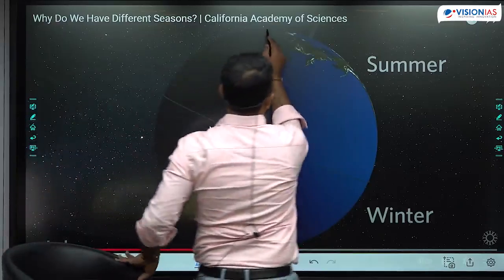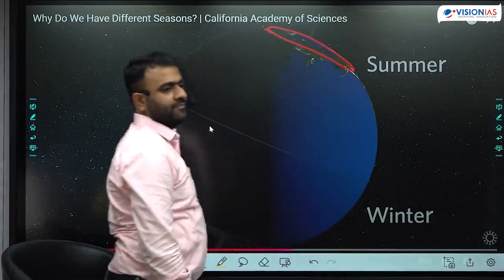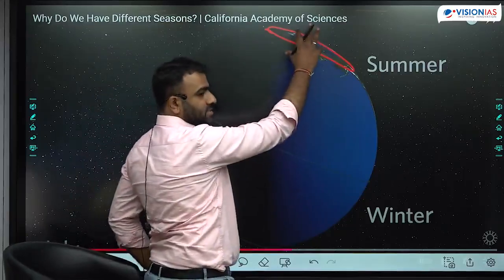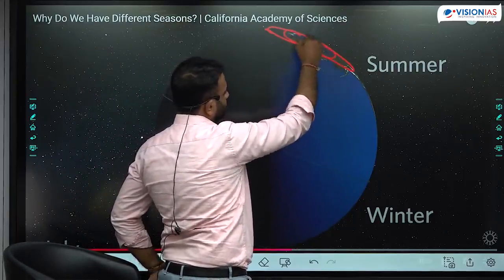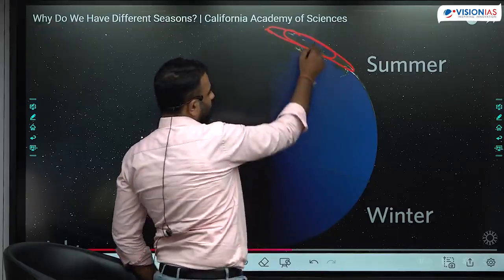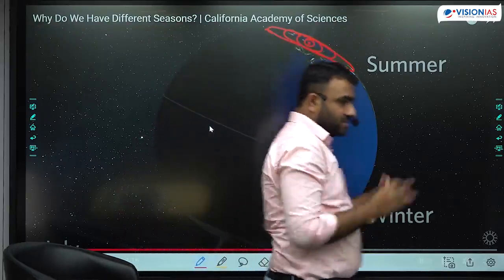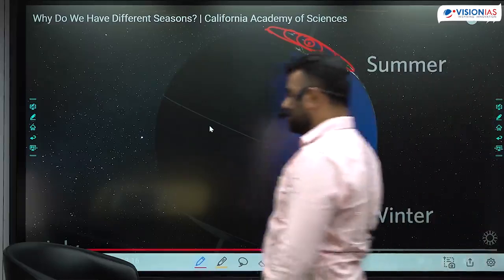All the latitudes beyond this part are experiencing polar day. As the Earth starts to move, now the entire Arctic Circle is not under polar day. Only this much is under polar day. After some time, this much, this much, this much. Gradually it starts to decrease. The area which is under 24 hours of sunlight will start to decrease from 66.5 degrees.